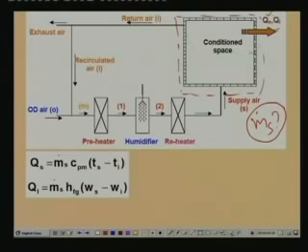Then if I apply energy balance for this control volume, I can write QS is equal to m dot s into CPM into Ts minus Ti, where Ts is the inlet air temperature and Ti is the outlet air temperature, m dot s is the air flow rate and CPM is the specific heat of the moist air, right. And similarly you can write the energy balance for the latent heat. Latent heat transfer rate QL is equal to m dot s into HFG, which is nothing but the latent heat of vaporization of water, multiplied by Ws minus Wi, where Ws is the humidity ratio of the supply air and Wi is the humidity ratio of the outlet air.